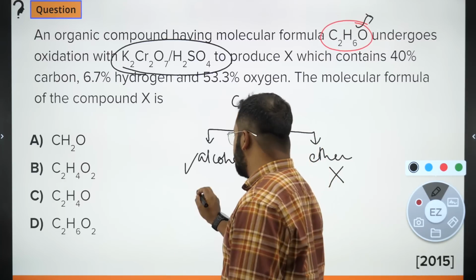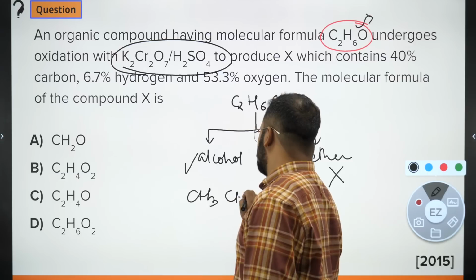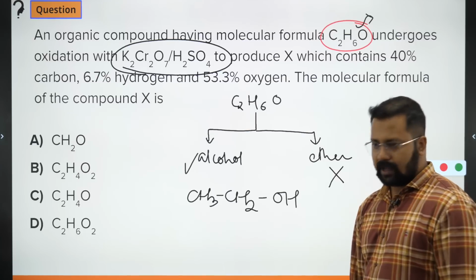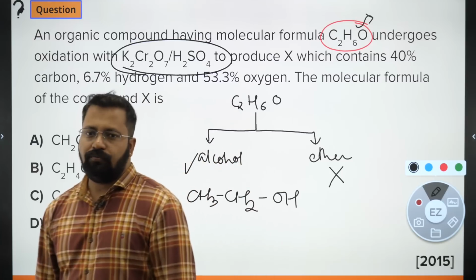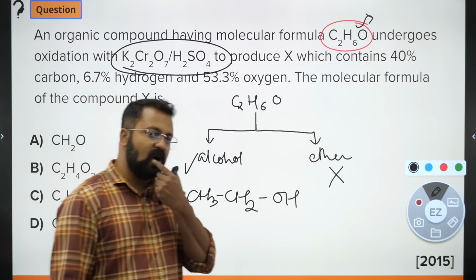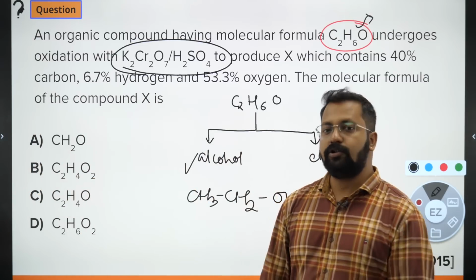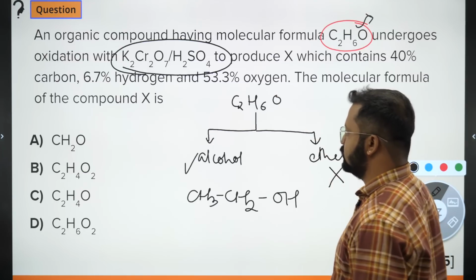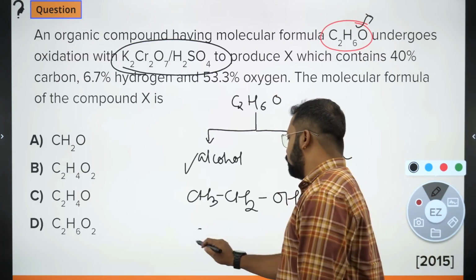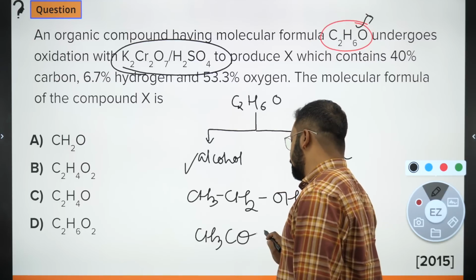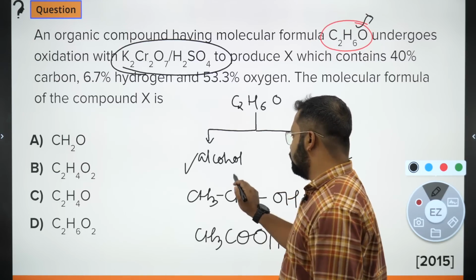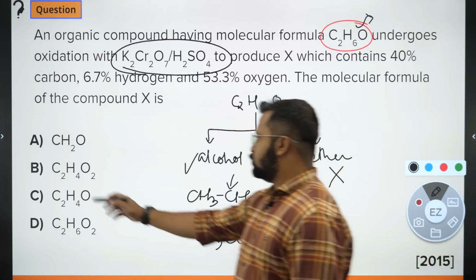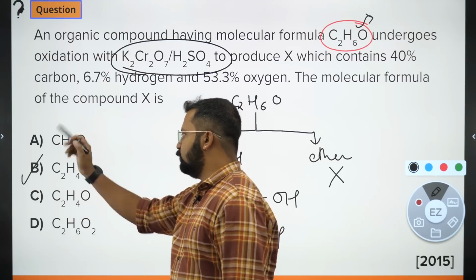And what kind of an alcohol should it be? CH3CH2OH. It has to be this alcohol. Now, dichromate in H2SO4 behaves as a strong oxidizing agent and will oxidize alcohols to carboxylic acids. So if it is a carboxylic acid, then the formula will turn out to be CH3COOH. This carbon will get oxidized and we will get this molecule. If this molecule is obtained, it has to be C2H4O2. The only possibility is B.